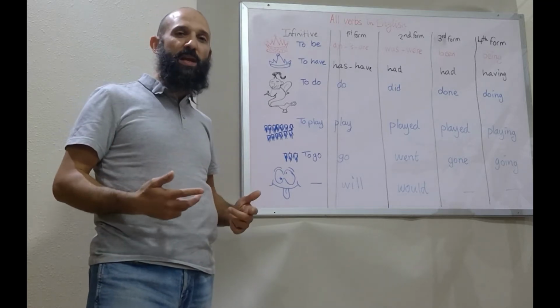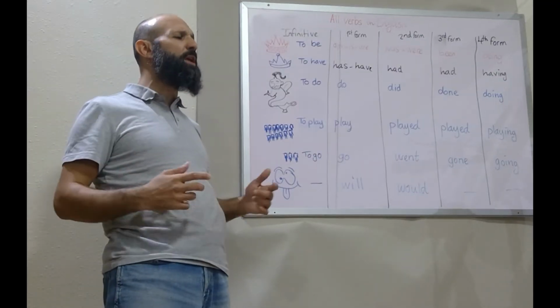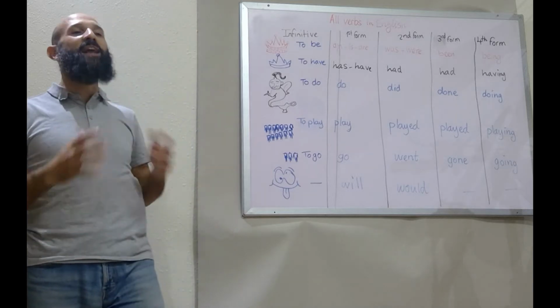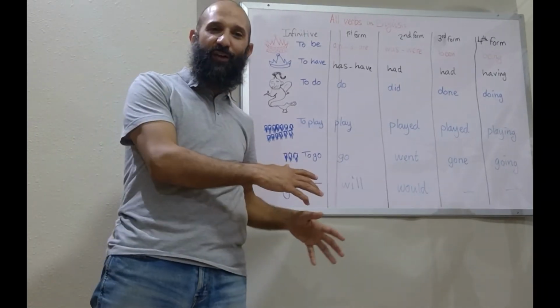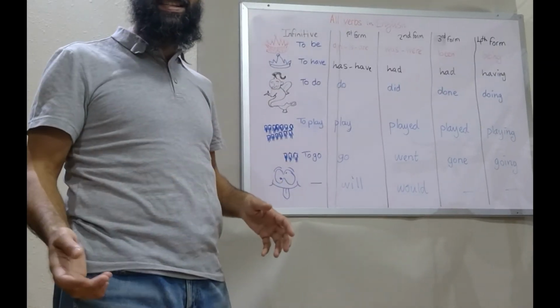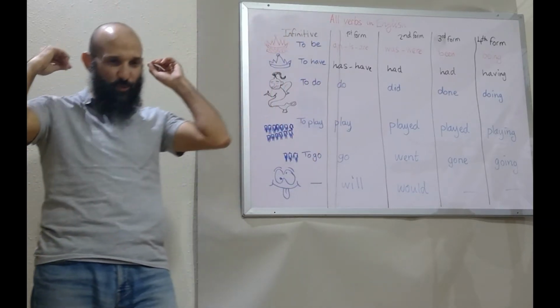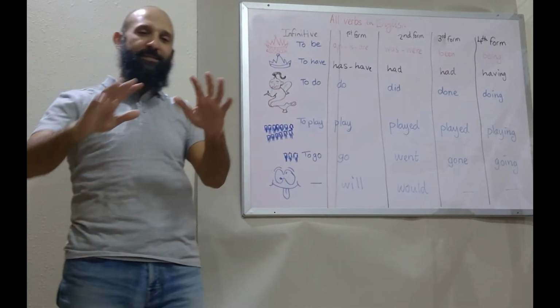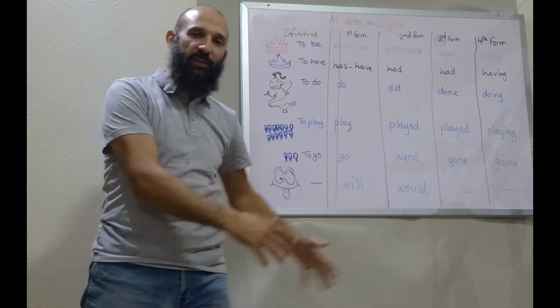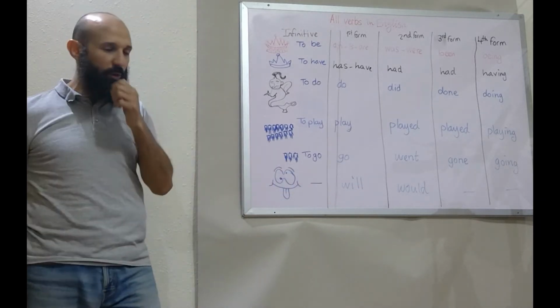Present perfect is really easy. Present perfect continuous is really, really, really easy. So I would love it if books started teaching present perfect continuous before they start teaching the present simple, because the present simple is really, really difficult. I mean, hopefully it's not difficult, but it's more difficult than the other tenses. So let me say all the verbs again.